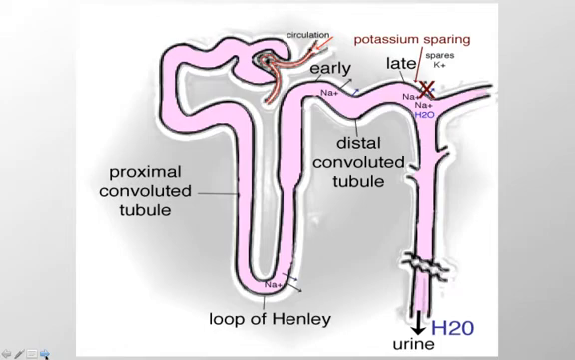Thiazides are the first choice of treatment for hypertension, but loop diuretics are more potent. Potassium sparing are generally used in conjunction with another diuretic.